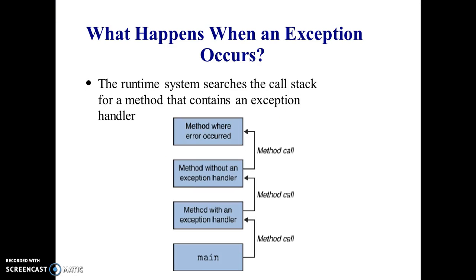So this is the stack trace. If the method is somewhere else, then the exception can be handled in the main method itself. How? Maybe the exception is in this method. It will be thrown to this method, and as per the execution, it will show the trace where the exception has occurred. So we can see that in the execution environment. Now this is a stack trace.